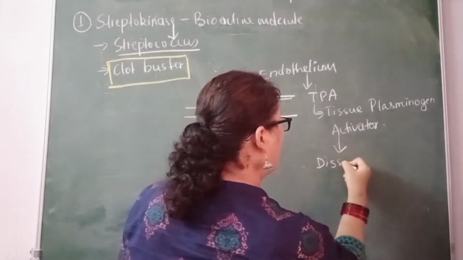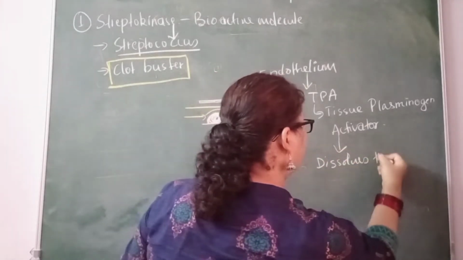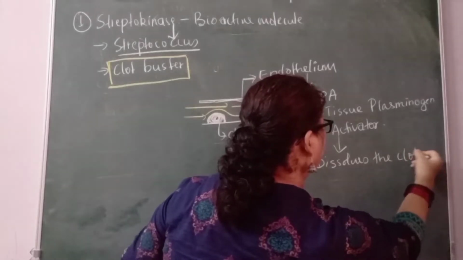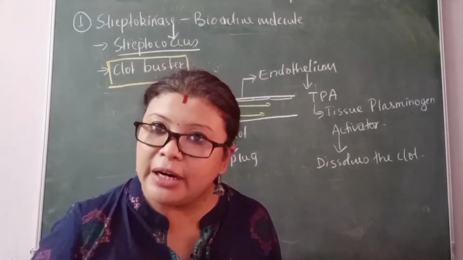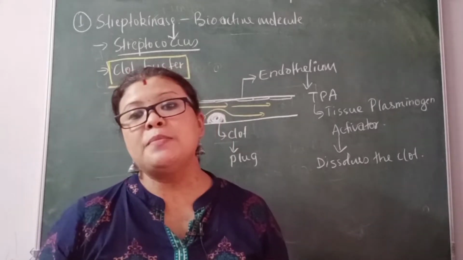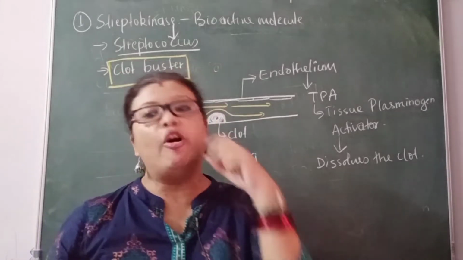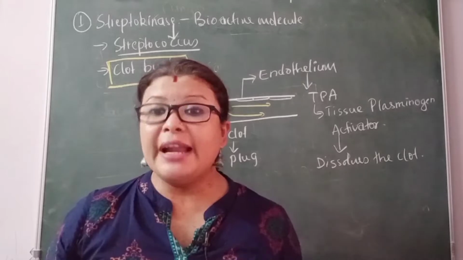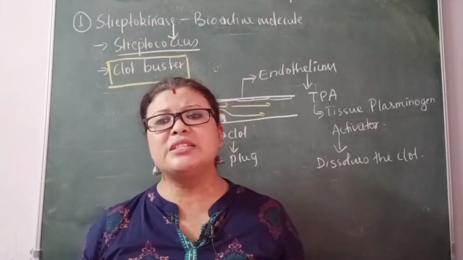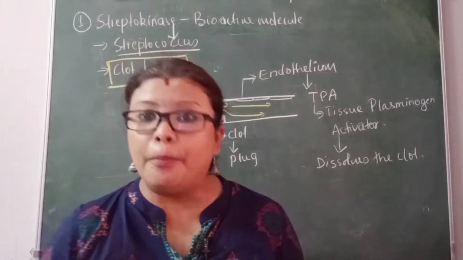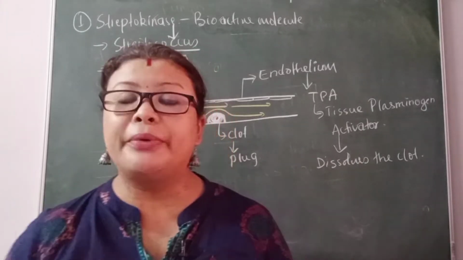It dissolves the clot that is formed in the blood vessel. However, at certain times there are huge clots which are formed in the blood vessels, and these can be removed only with the help of certain medicines or treatment, going into surgical operations.